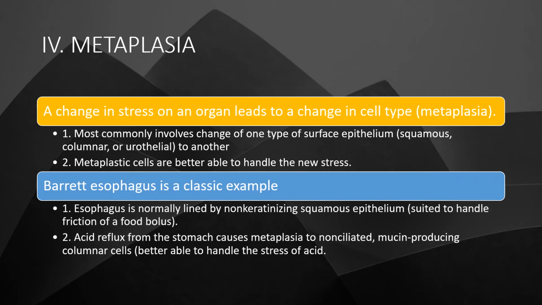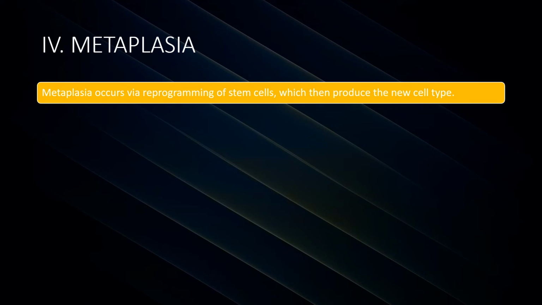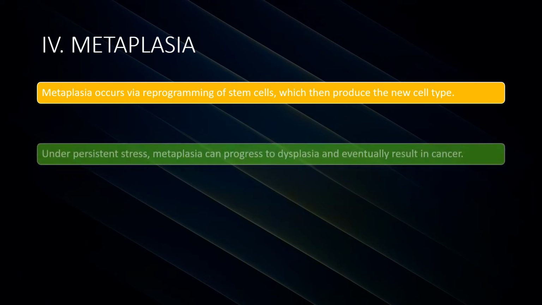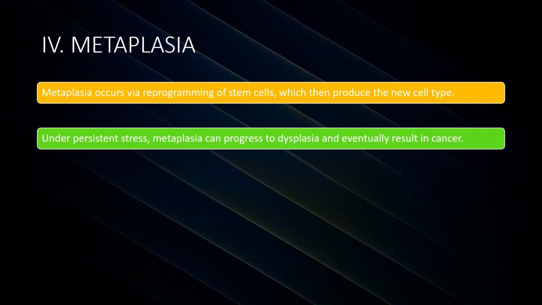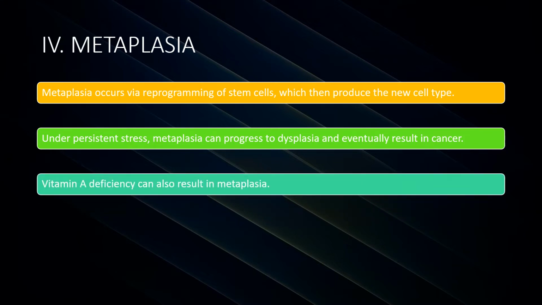Barrett esophagus, a classical example. The esophagus is normally lined by non-keratinizing squamous epithelium suited to handle the friction of the food bolus. Acid reflux from the stomach causes metaplasia to non-ciliated mucin-producing columnar cells, better able to handle the stress of acid. It can occur via reprogramming of stem cells, which then produce the new cell type. Under persistent stress, metaplasia can progress to dysplasia and eventually lead to cancer.